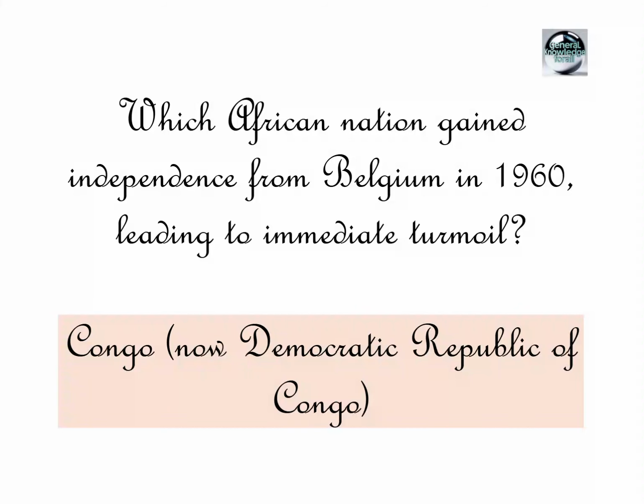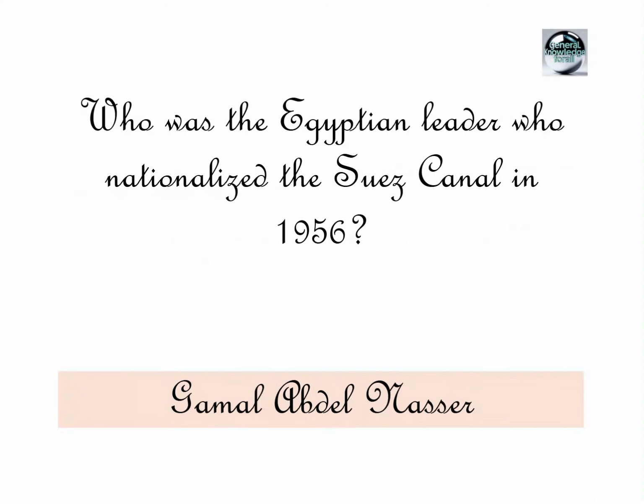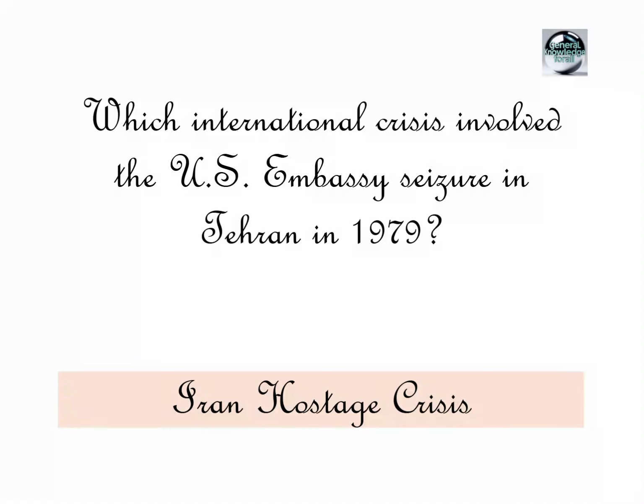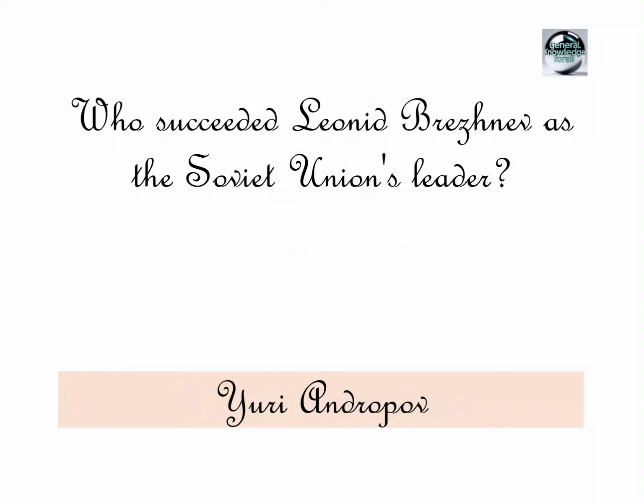Congo, now Democratic Republic of Congo. Who was the Egyptian leader who nationalized the Suez Canal in 1956? Jamal Abdel Nasser. Which international crisis involved the US Embassy seizure in Tehran in 1979? Iran hostage crisis. Who succeeded Leonid Brezhnev as the Soviet Union's leader? Yuri Andropov. What year was Israel established?